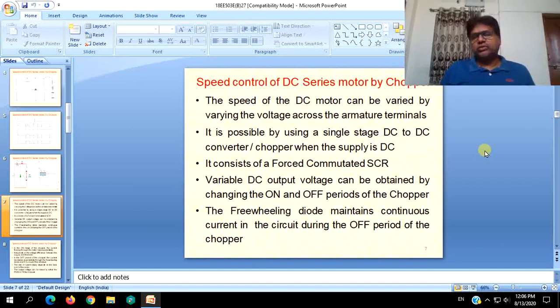So just to recall whatever we have discussed, the speed of the DC motor can be varied by varying the voltage across the armature terminals, which is true for all the motors, series, shunt and separately excited motors. It is possible by using a single stage DC to DC converter chopper when the supply is DC.